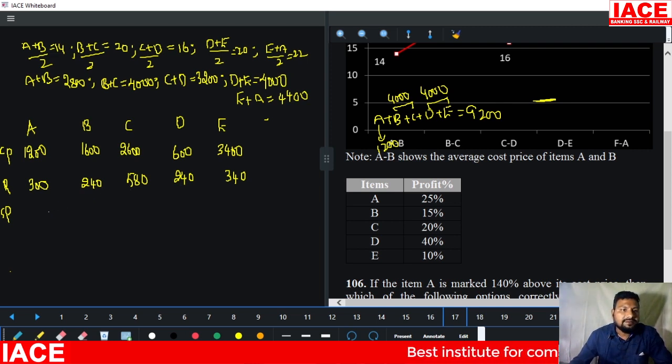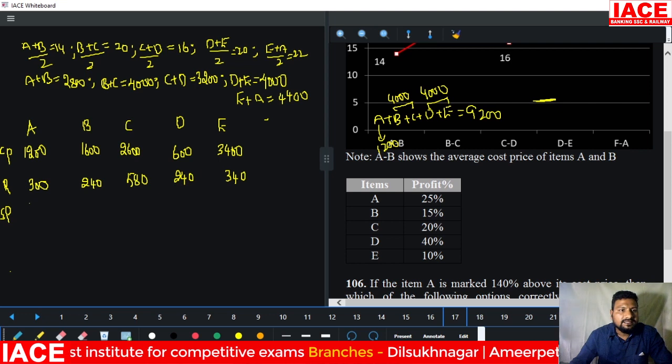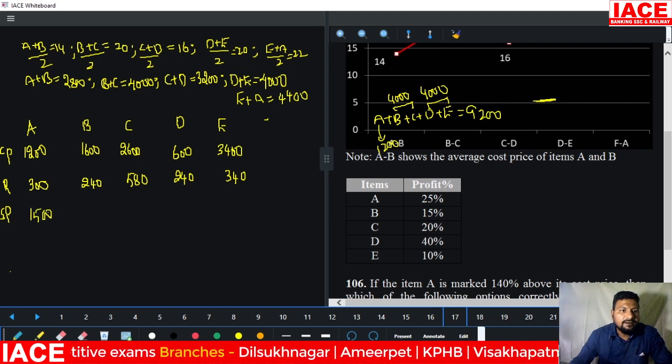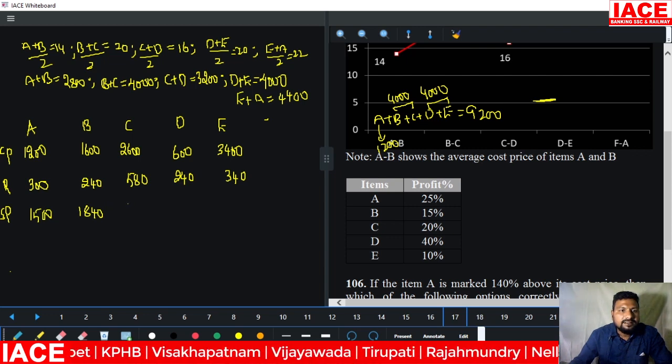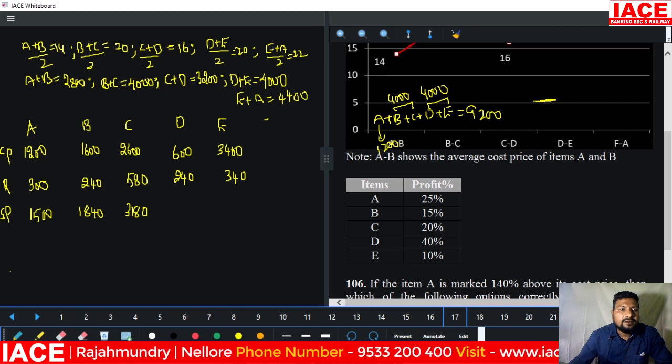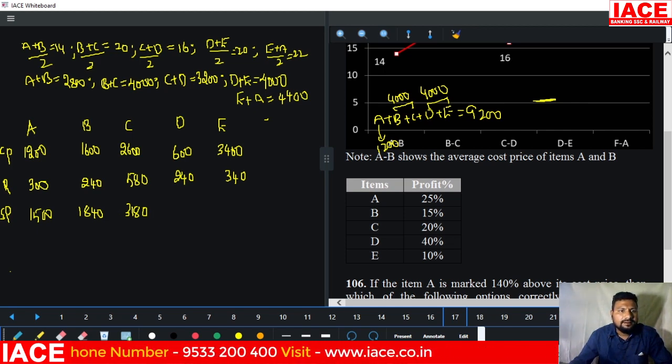So based on this, we should calculate the selling price next. Selling price means cost price and profit added. Now it is the selling price. It is 1500, and it is 1840, and it is 3180, and next 3100.